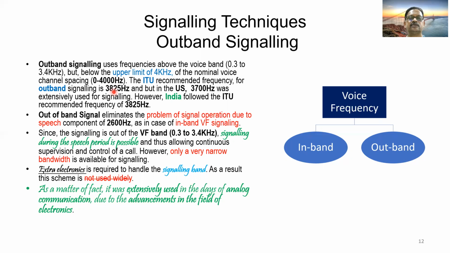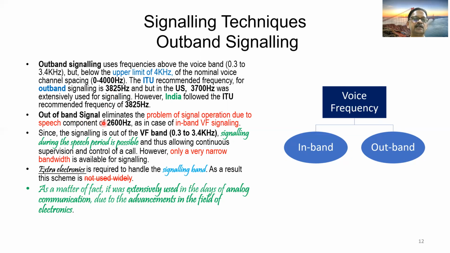We have used 3.825 kilohertz as the signaling frequency. 40 years back, when we were working in analog communication systems, that is carrier and coaxial systems, we were using this signaling frequency as far as the Indian scenario is concerned.